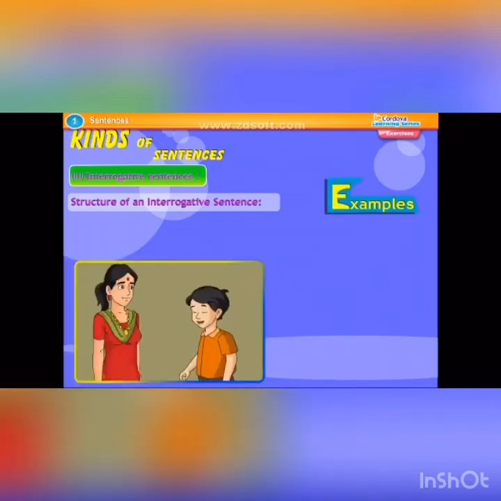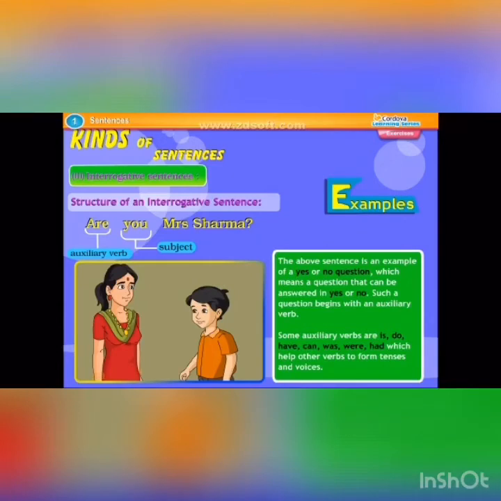Example: Are, auxiliary verb; you, subject; Mrs. Sharma; question mark. The above sentence is an example of a yes or no question, which means a question that can be answered in yes or no. Such a question begins with an auxiliary verb. Some auxiliary verbs are is, do, have, can, was, were, had, which help other verbs to form tenses and voices.